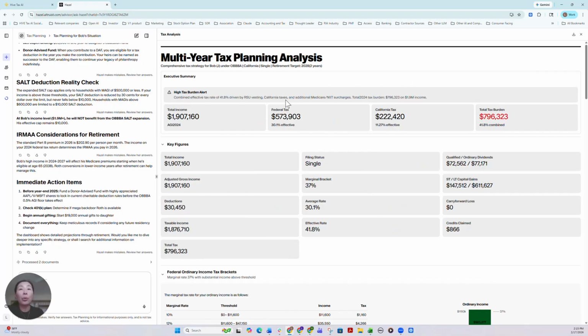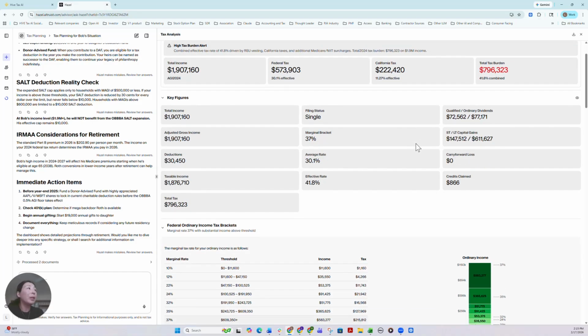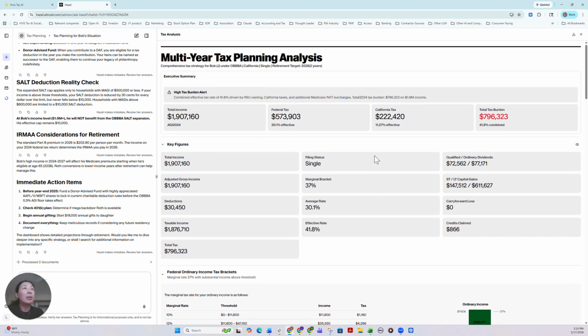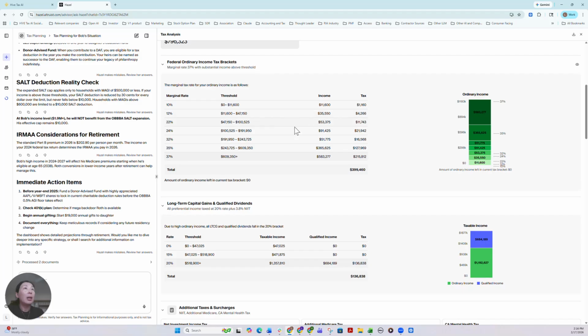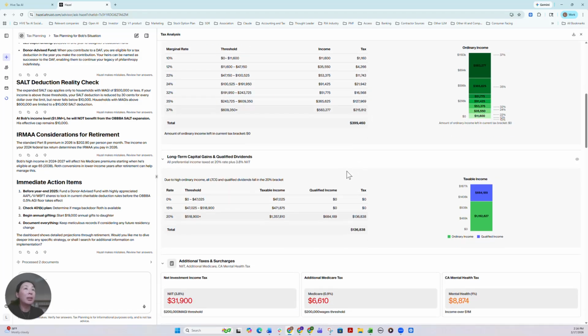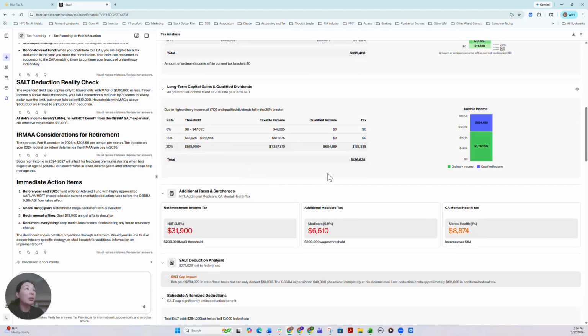This is a 2024 tax return analysis. If you recall, we uploaded 2 years, 2023 and 2024, yet we only get a 2024 tax return analysis. Take a quick glance at this analysis. It looks very similar to a holistic plan. The key figures, the ordinary income chart, the long-term capital gain taxes chart,